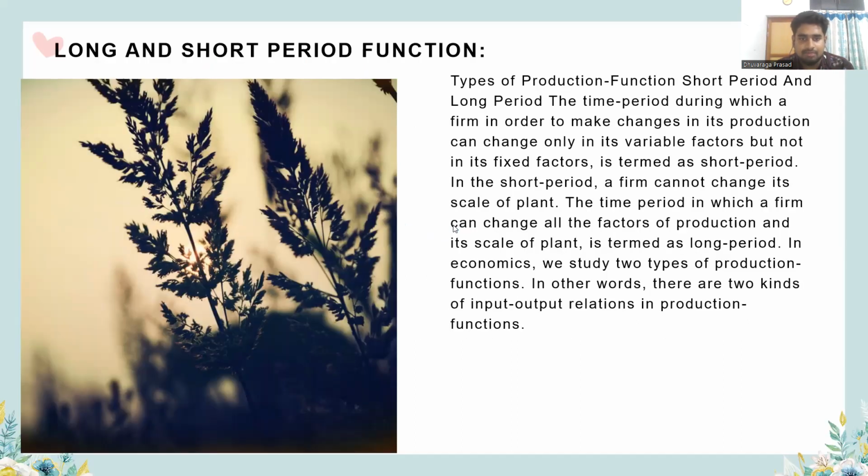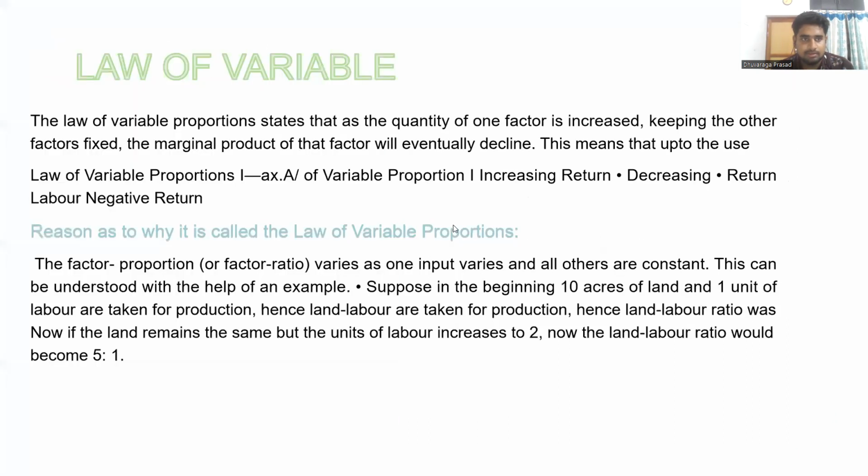There are some technical terms in the short run and long run production functions. First, we have to see the short run production function. Short run production functions have only one variable factor. Short run analysis depends on the law of variable proportion. But in the long run production function, all factors are variable. Long run analysis depends on the law of return to scale. Then we go to the next slide.